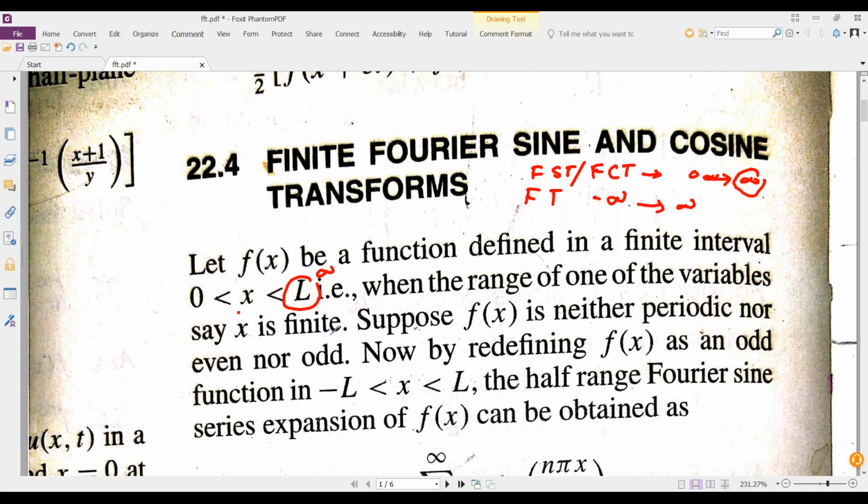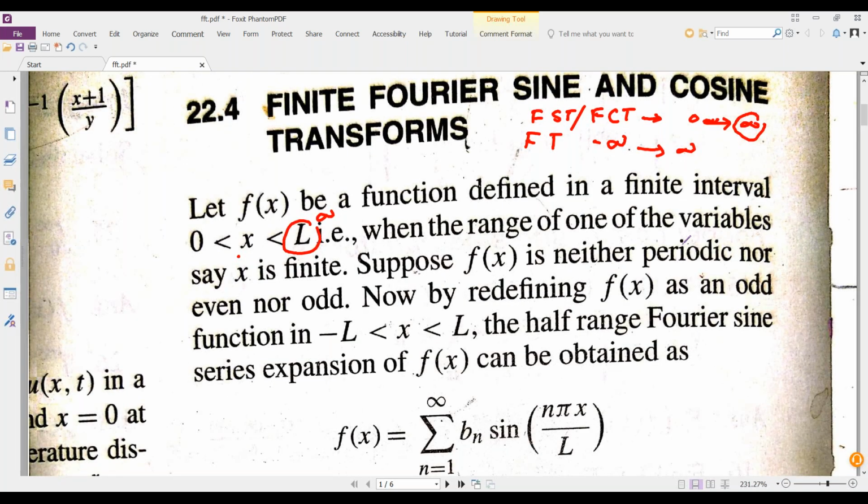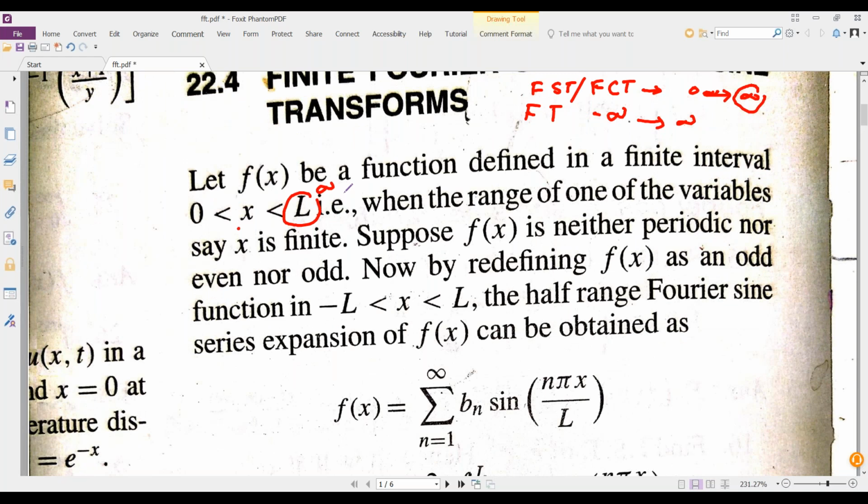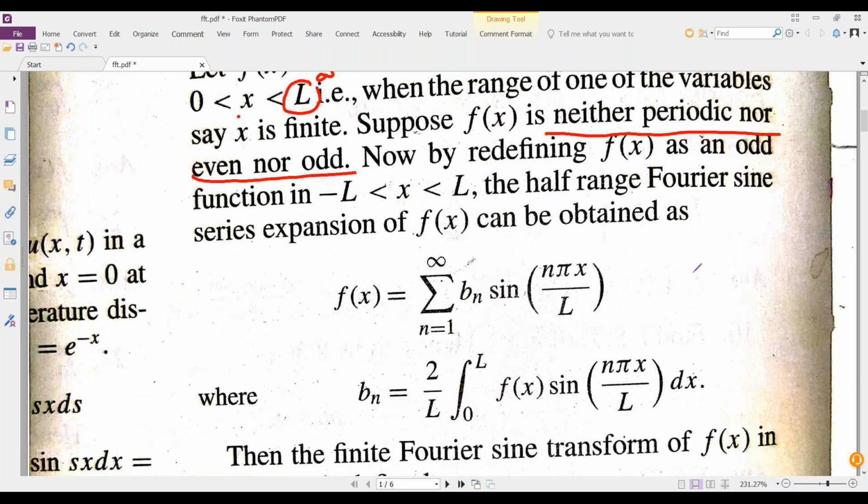So when the range of the variable, say x, is finite, that is, the upper limit is known, f of x is neither periodic nor even nor odd. Now we redefine f of x as an odd function from minus L to plus L, and the half range sine series expansion can be obtained.